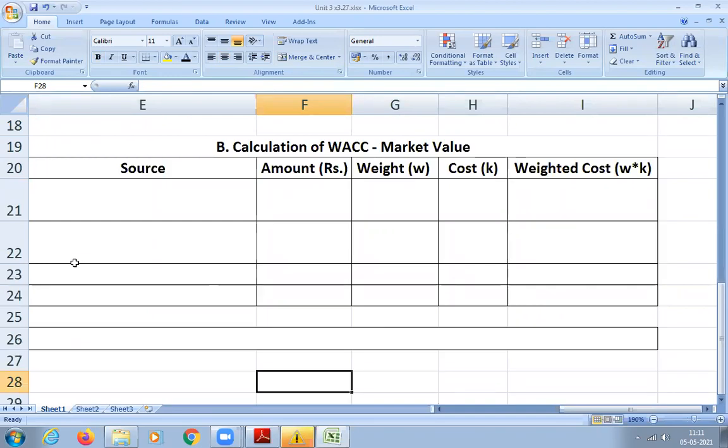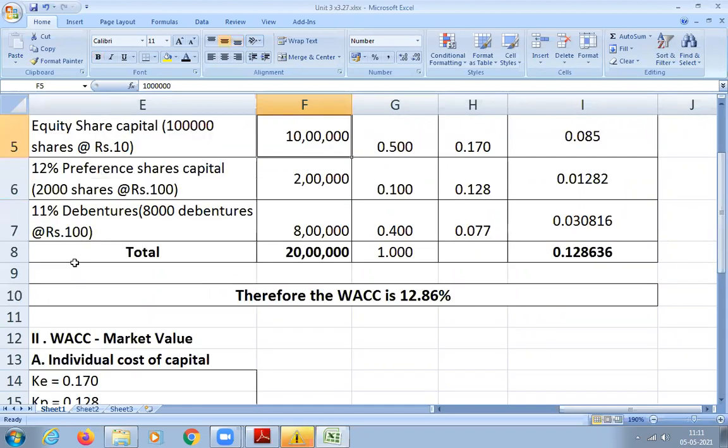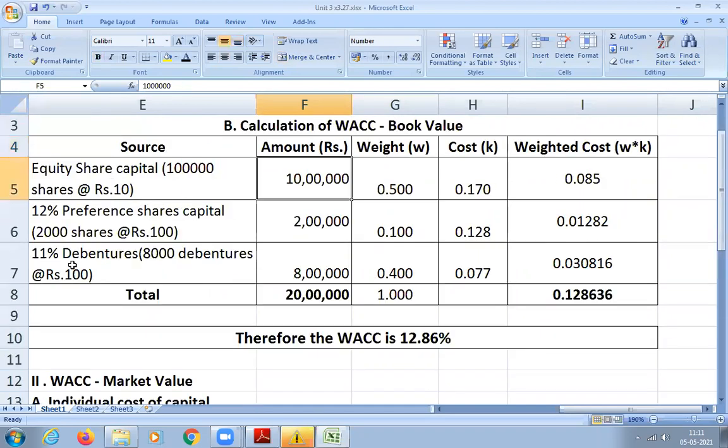Because we are going to calculate now, we will take the amount as on today's market price. Earlier, what I have taken here is the face value. I just multiplied 1 lakh into 10, then I got 10 lakhs. I took 2000 shares into 100, I got 2 lakhs. I took 8,000 debentures into 100, I got 8 lakhs. So got it? This is called book value. I didn't consider the current market price.